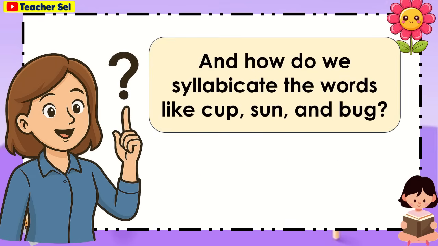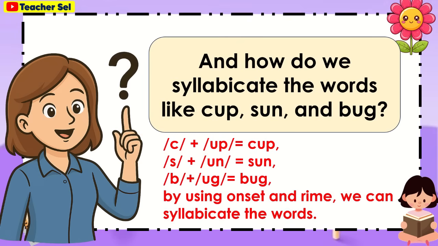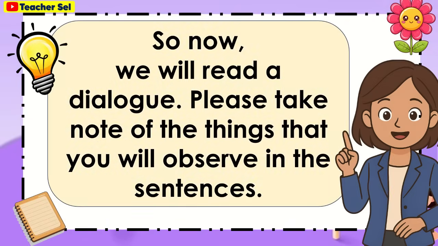And how do we syllabicate the words like cup, sun, and bag? K plus up, cup. S plus un, sun. B plus ag, bag. By using onset and rhyme, we can syllabicate the words. So now, we will read a dialogue. Please take note of the things that you will observe in the sentences.